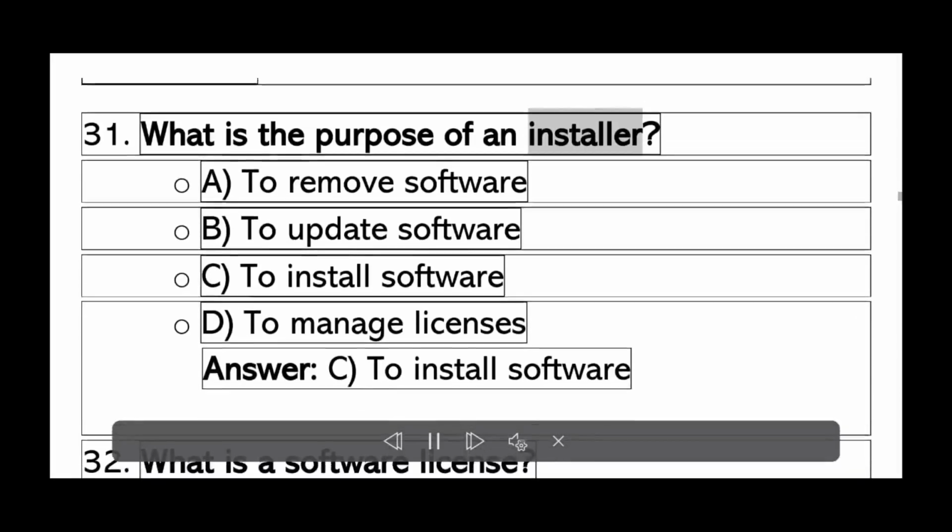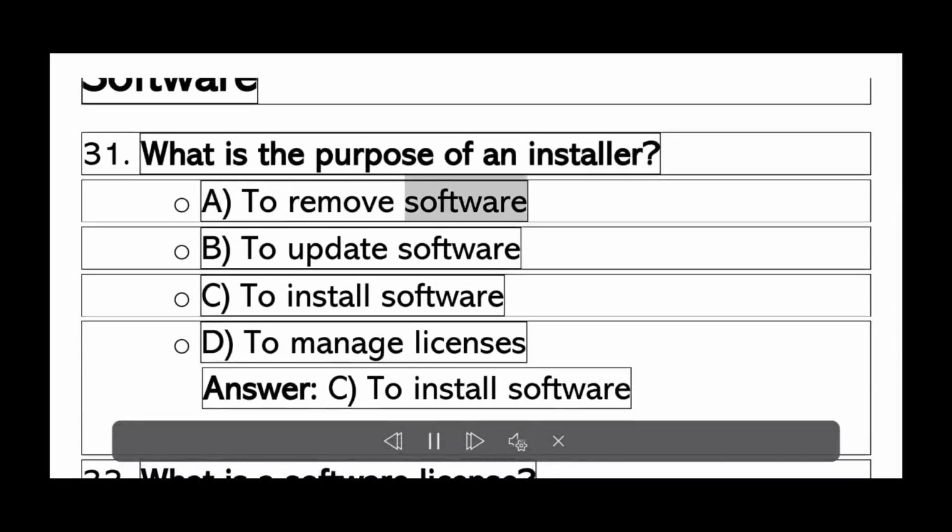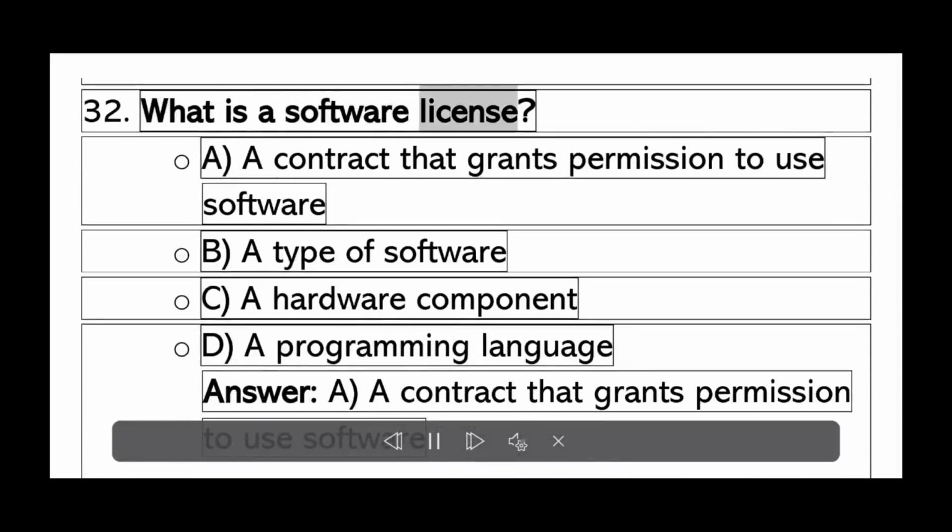Software. What is the purpose of an installer? A. To remove software. B. To update software. C. To install software. D. To manage licenses. Answer C. To install software. What is a software license?